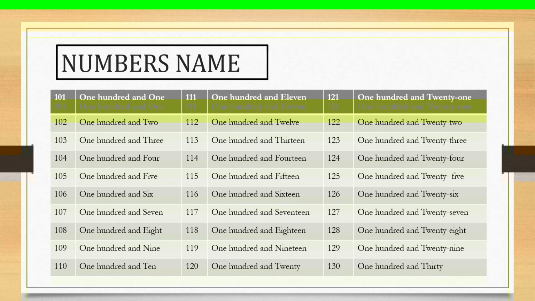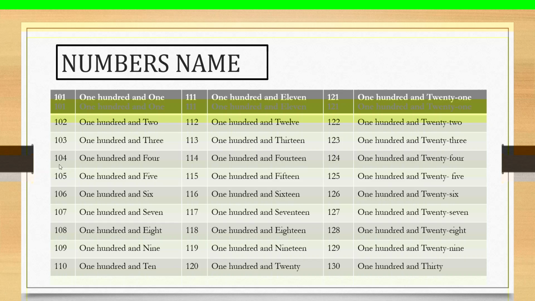Who can read the number 103? O-N-E, 1. Here 100, H-U-N-D-R-E-D, 100, A-N-D, and T-H-R-E-E, 103. Yes, it is correct.